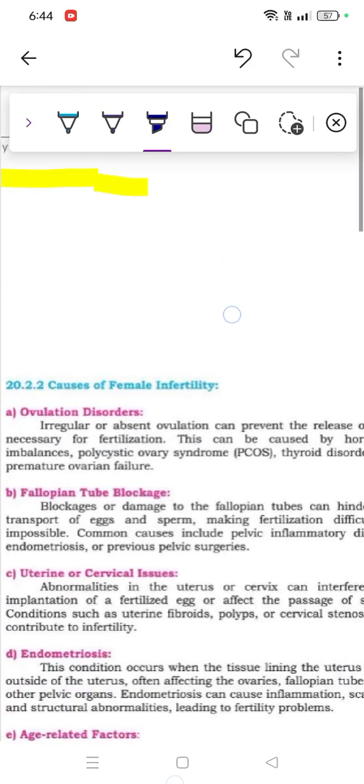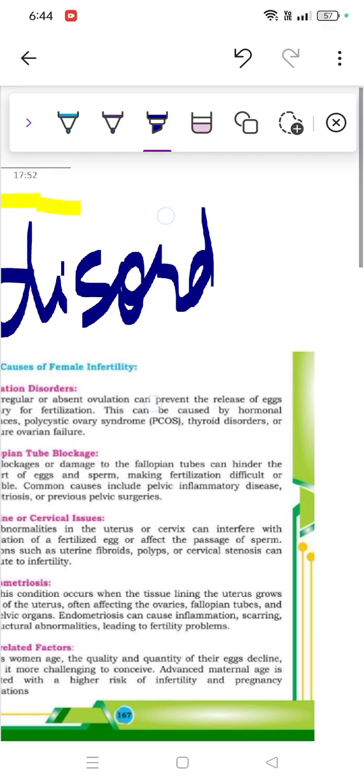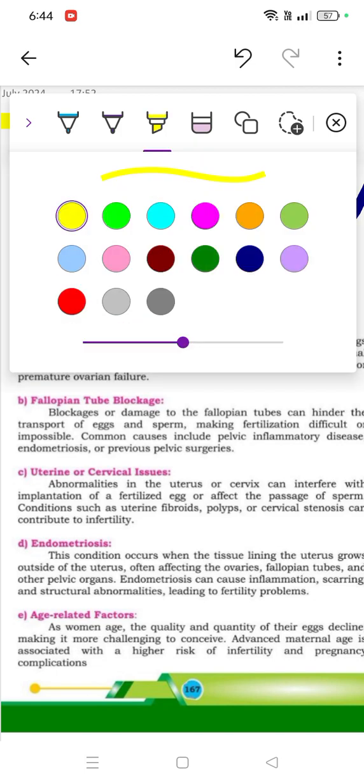So we were discussing disorders. We just discussed the male in the last video. What was happening in the male? There were 4 cases. We were discussing the main term, which is called infertility, which is simply